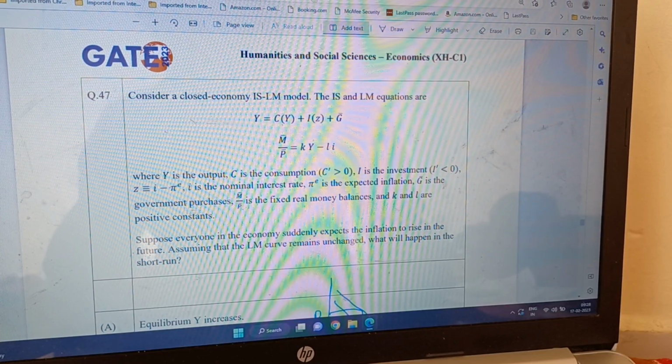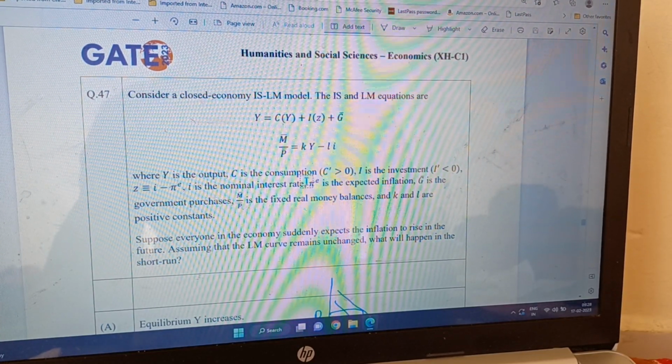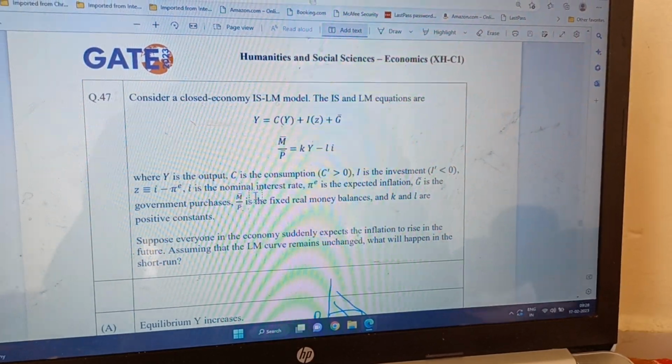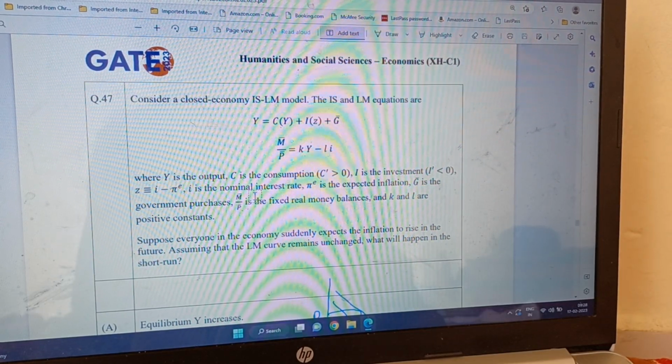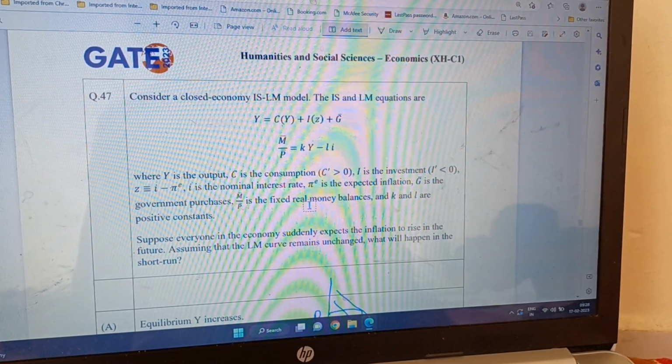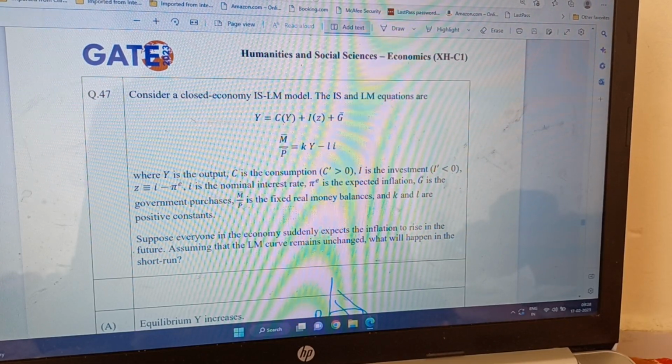Z is i minus pi^E, the nominal interest rate minus expected inflation. G bar is the government expenditure, M bar by P is the fixed real money balances, and k and L are positive constants, where k is less than 1.